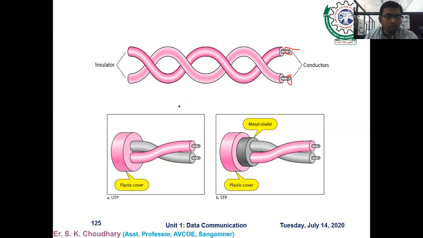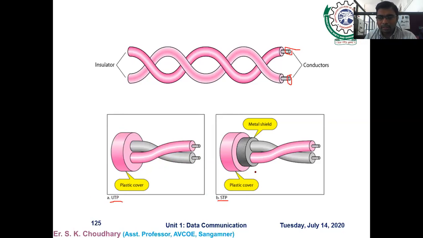If we go for the broad classification of the twisted pair cable, you can see there are two classifications, UTP and STP. Okay, so what is the UTP? Unshielded twisted pair cable, and STP is shielded twisted pair cable. You can see here the basic difference. This is the outer covering plastic. You see the two wires, that is copper. You have the conductor and it is insulated by an insulating material, that is the plastic. There is no other kind of shielding there. That's why it is called the unshielded twisted pair cable.